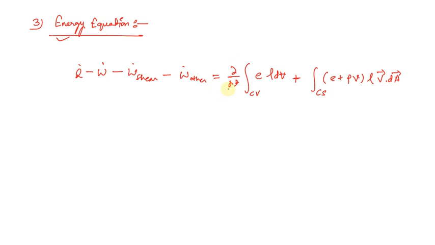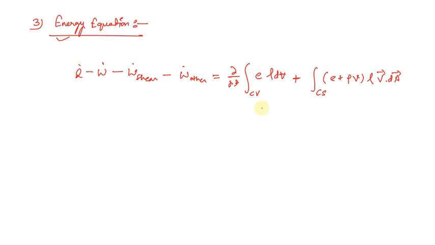And similarly on the right hand side there are two terms, first one on the control volume basis and second term will be on the control surface basis. So control volume, del upon del t integration control volume e dot rho into dV.